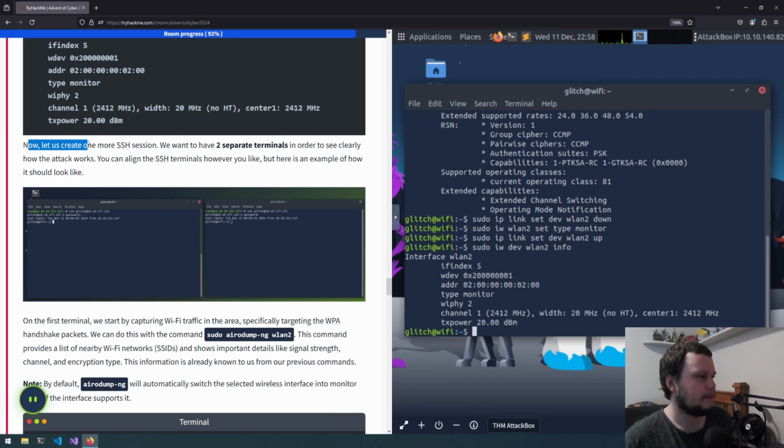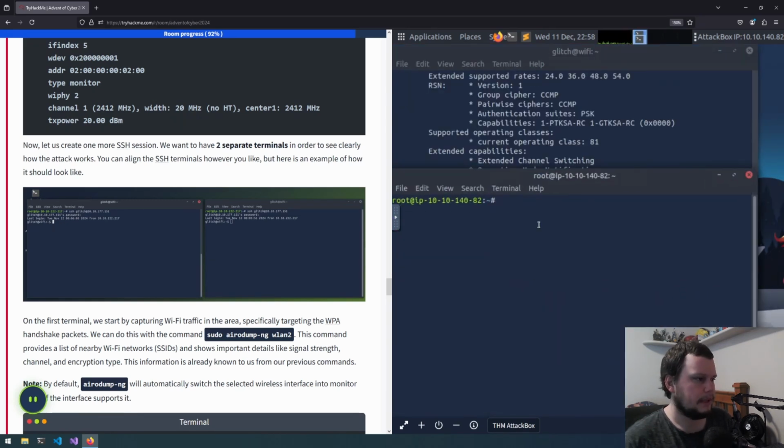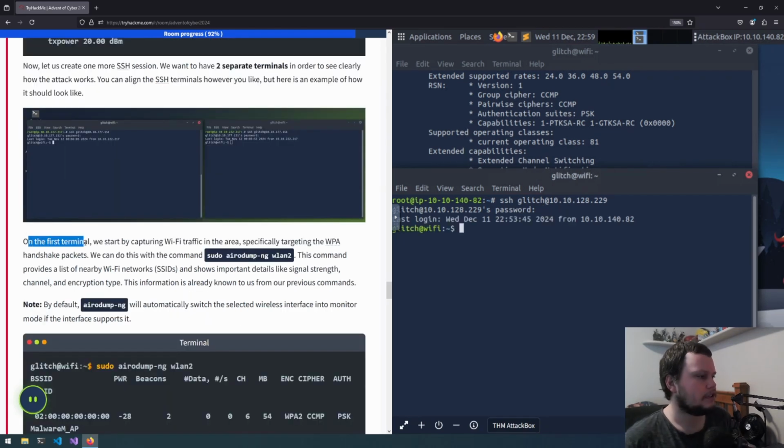So let us create one more SSH session. We want to have two terminals in order to see clearly how the attack works. So we will create another window and we'll just put that here. And we need to SSH back in. So SSH glitch at 10.10.128.229 and password 321.